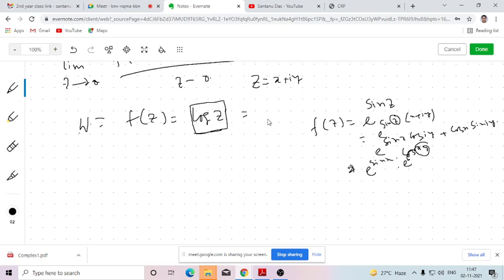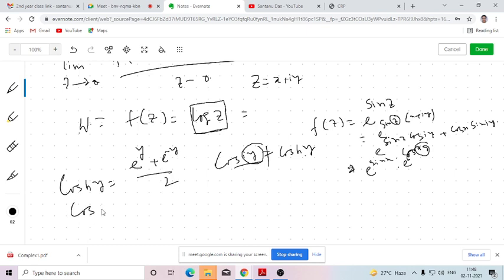Is cos iy equal to cos hyperbolic y? Yes, sir, cos iy equals cos hy. No, this is not equal to this. Cos hyperbolic y is actually e to the power y plus e to the power minus y by 2. Yes, cos iy will be cos hy, and sin iy equals i sin hy. By that we can solve it.